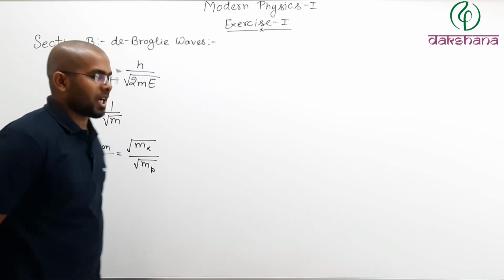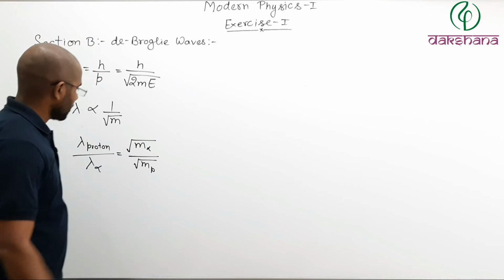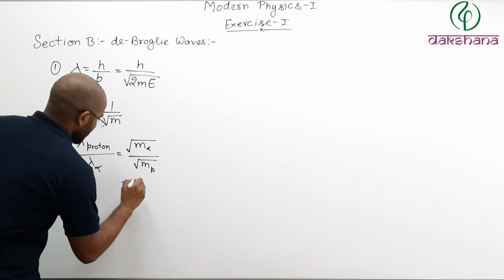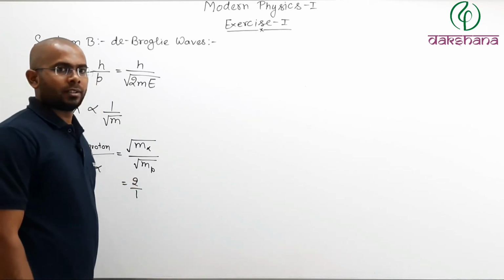Now you know that the mass of an alpha particle is 4 times the mass of a proton. So this will be under root of 4 by 1, that is equal to 2 by 1.